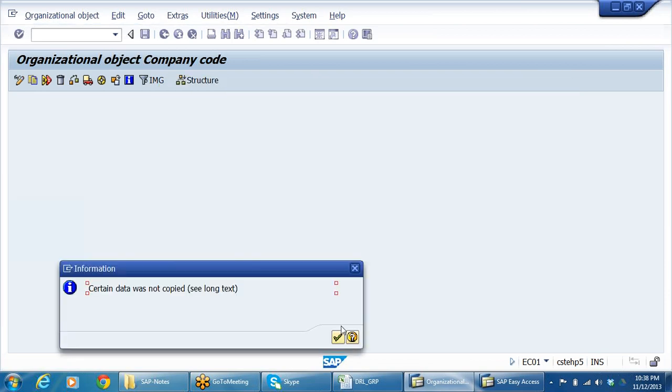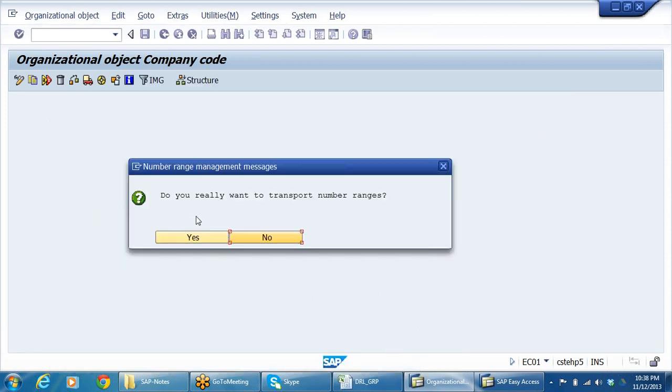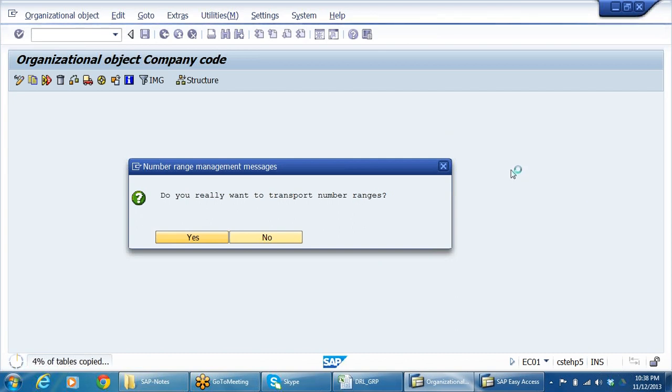No. So even number ranges also will get copied.